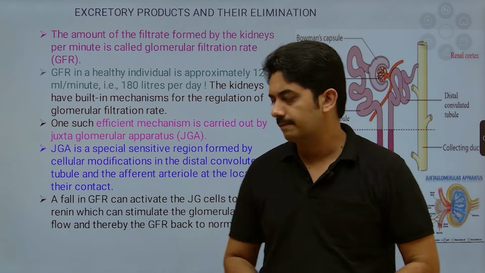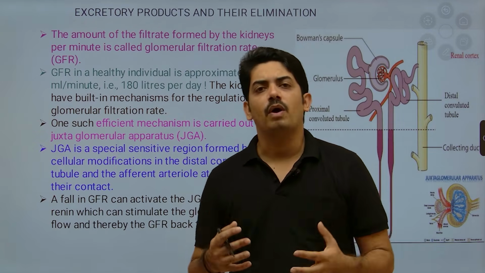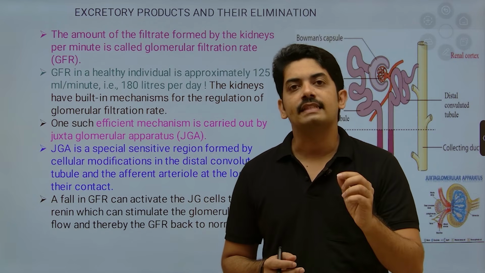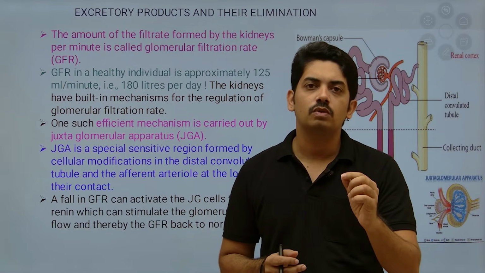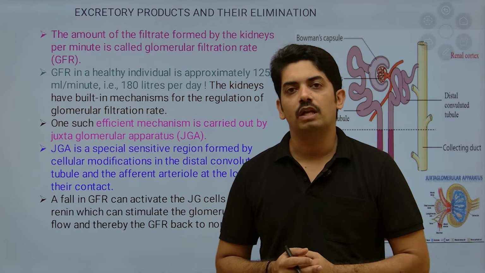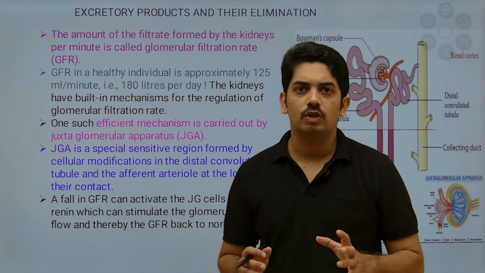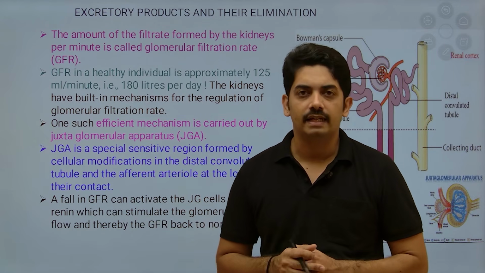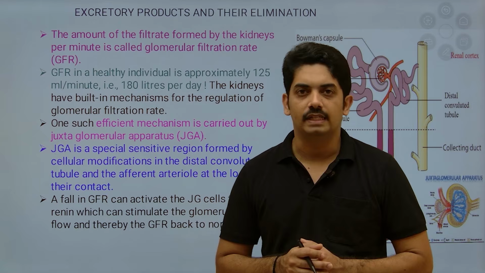That region we call the juxtaglomerular apparatus. So what is the importance of this juxtaglomerular apparatus? These cells are sensitive to change in the glomerular filtration rate. If the glomerular filtration rate falls, these cells get activated and start to produce renin.